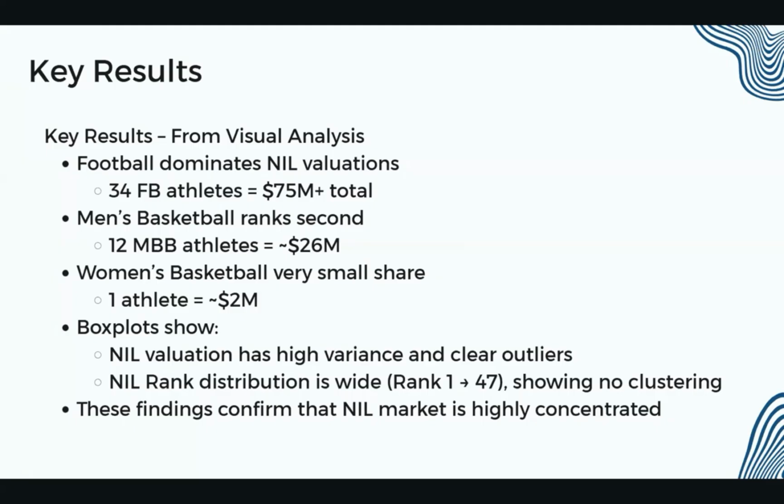Men's basketball ranks second with around $26 million, while women's basketball has only one top-ranked athlete at about $2 million. The box plot highlights high variance, many outliers, and a wide ranking distribution from rank 1 to rank 47, confirming the NIL value is heavily top-loaded.